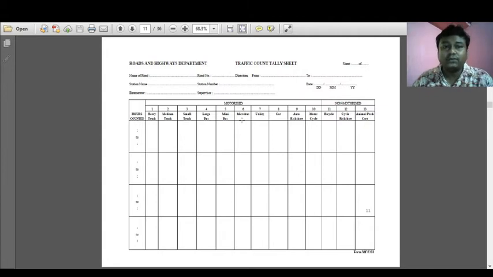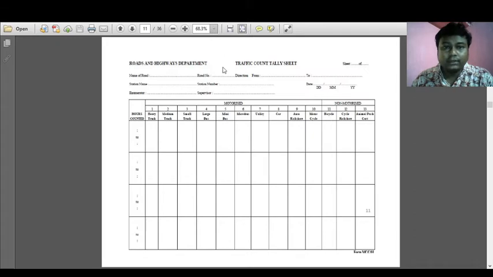So what is written over here? The name of the road, meaning where you are conducting the survey. The road number, if it is available, put the road number. The direction from, to, meaning it is going to the north direction, going to the south direction. Such directions will always be there on the road, based on some permanent structure or some identification of the location. There must be a from and a to. The station name, the station number.